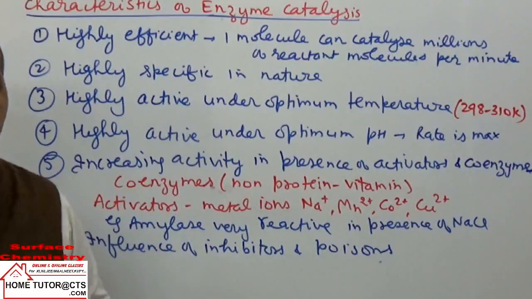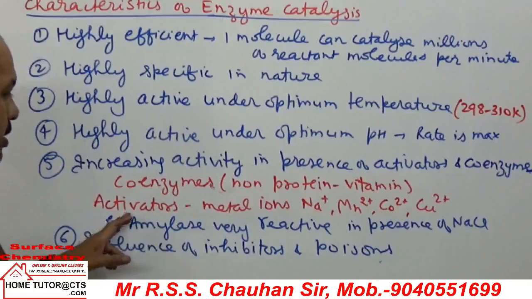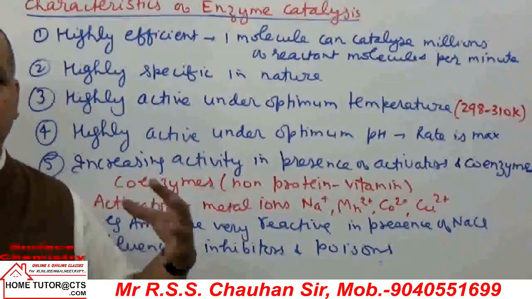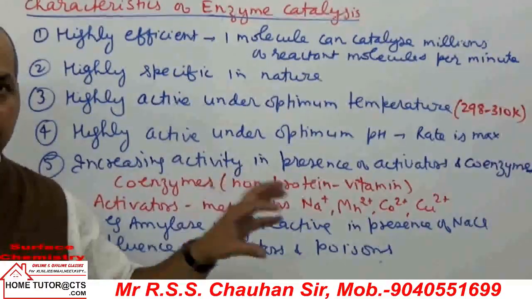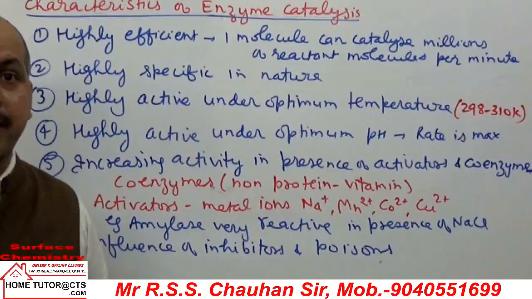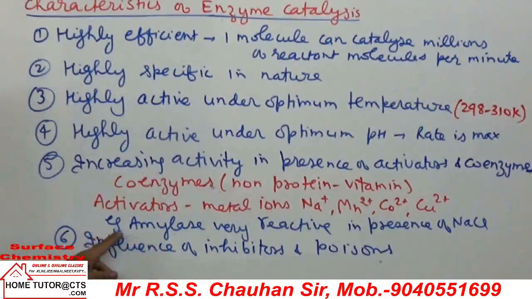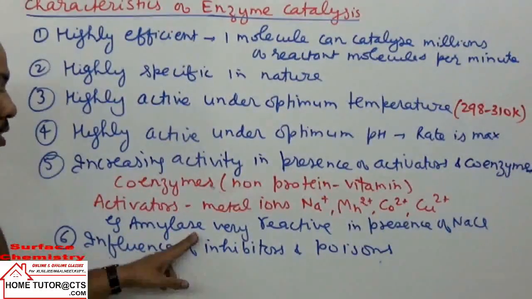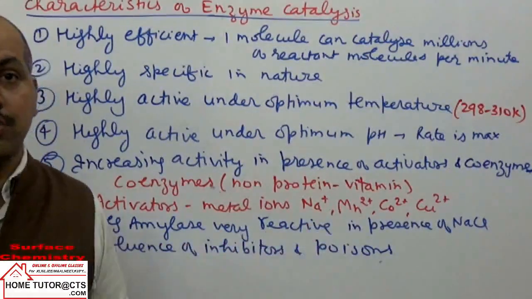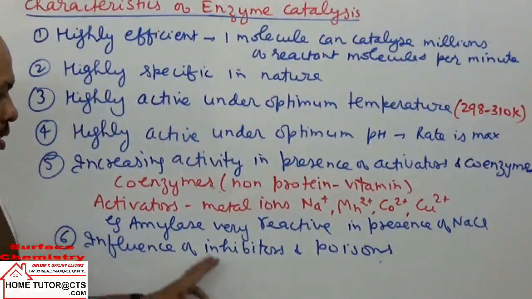And activators can be metal ions, commonly sodium plus, manganese plus 2, cobalt plus 2, Cu plus 2. These metal ions act as activators. These metal ions bind loosely to the enzymes and make the enzyme more efficient, more reactive, more effective. For example, take amylase. This is one enzyme which is very reactive in the presence of sodium ions, in the presence of NaCl salt, which can give sodium ions.